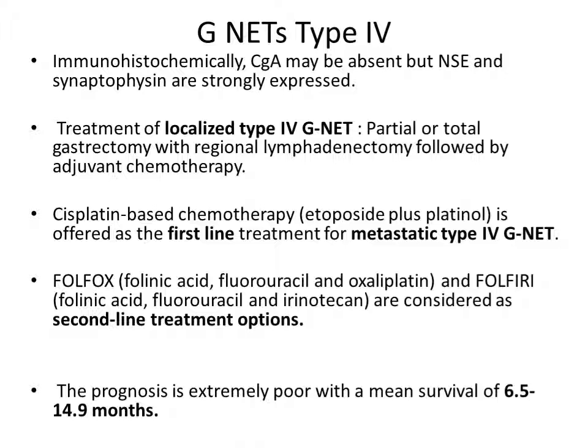So treatment for a localized type 4 GNAT is partial or total gastrectomy with regional lymphadenectomy followed by adjuvant chemotherapy. Cisplatin-based chemotherapy is offered as the first-line treatment for metastatic type 4 GNAT. FOLFOX and FOLFIRI are considered second-line treatment options. Prognosis is extremely poor with a mean survival of 6.5 to 14.9 months.